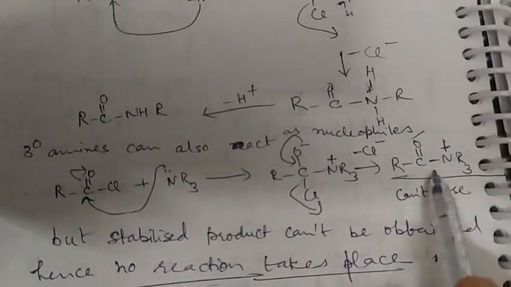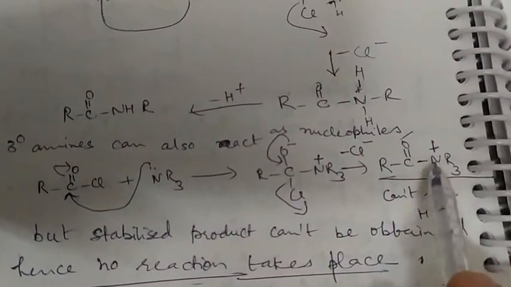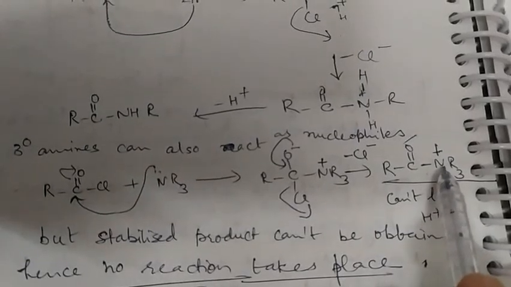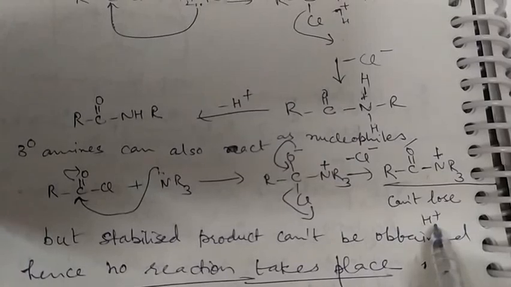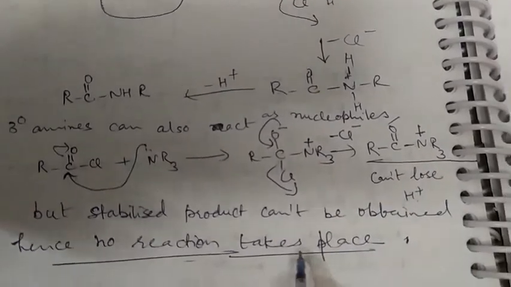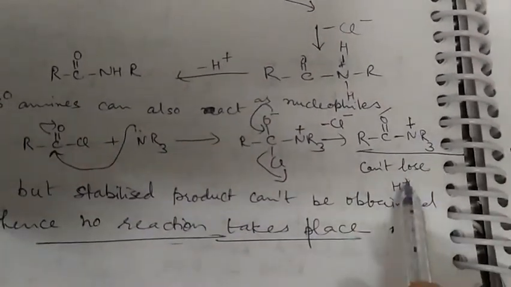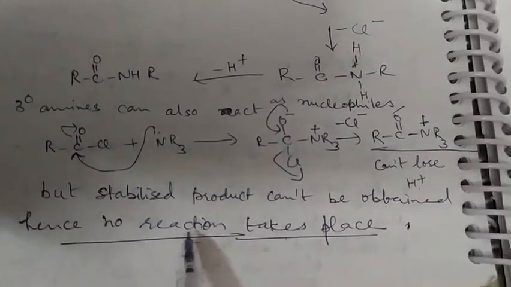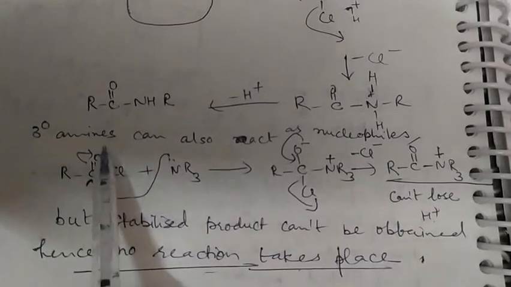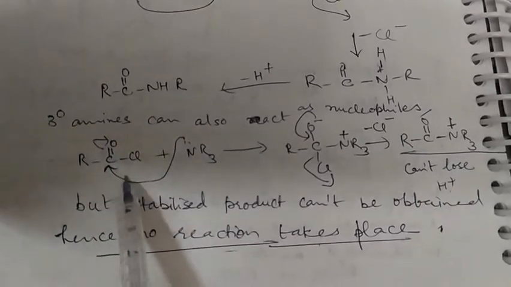Now this compound does not contain any hydrogen, so it cannot lose H positive. So a stabilized product cannot be formed in this case, hence no reaction takes place when tertiary amines react with acid chlorides.